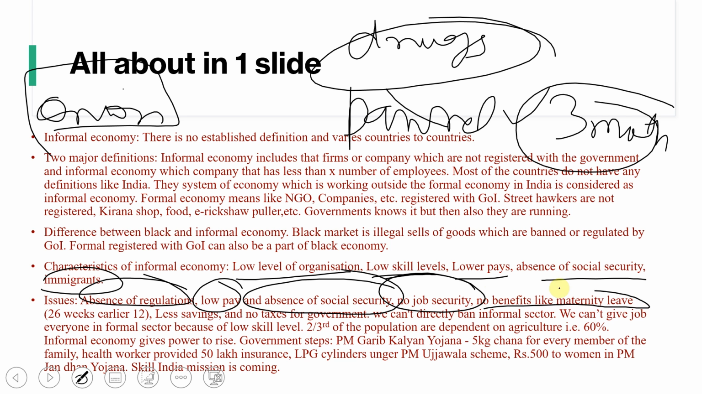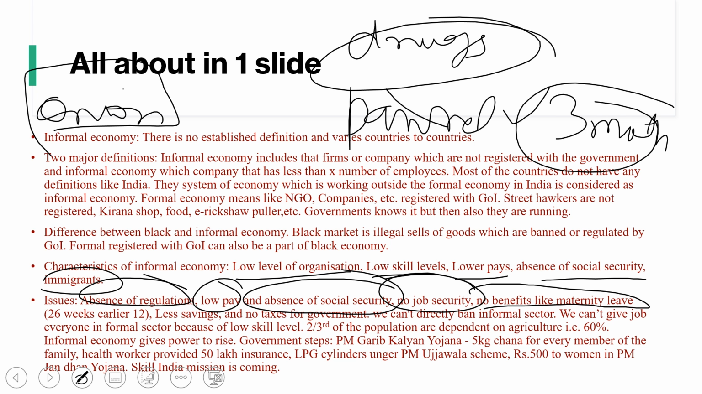No benefits like maternity leave; earlier it was 12 weeks, now it is 26 weeks in the formal economy. Less savings, and no tax for the government. The government doesn't know what kind of money is being generated in the informal economy. Generally, if they are earning more than, say, 5 lakh or 10 lakh rupees, and the government imposes tax above that limit, you have to pay tax. But the government doesn't know about the informal economy, because these are not registered.